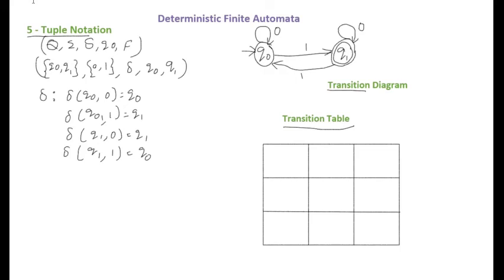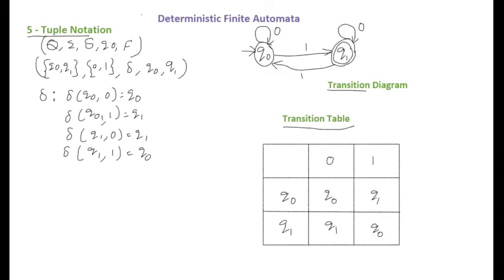Let us see how to write the transition table. In the given DFA, 0 and 1 are the two input symbols. So let us take 3 columns for this. In the second column we write 0 and in the third column we write 1. And in the first column we write the states. Here Q0 and Q1 are the states. Q0 on 0 is moving to the self state, so let us write Q0. And Q0 on 1 is moving to the state Q1, so we fill in Q1. Q1 on 0 is moving to the self state, so we write Q1. Q1 on 1 is moving to the state Q0, so we write Q0.